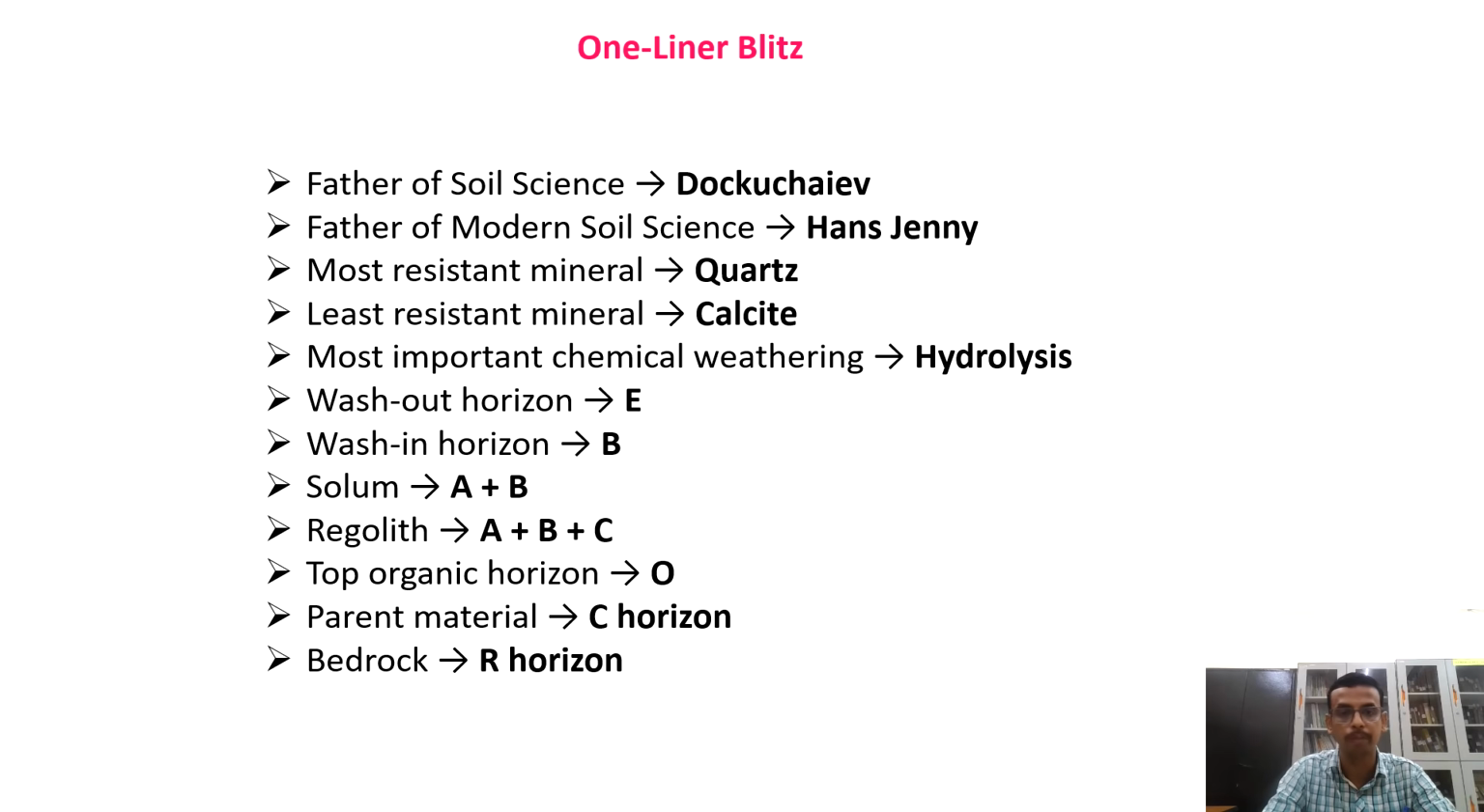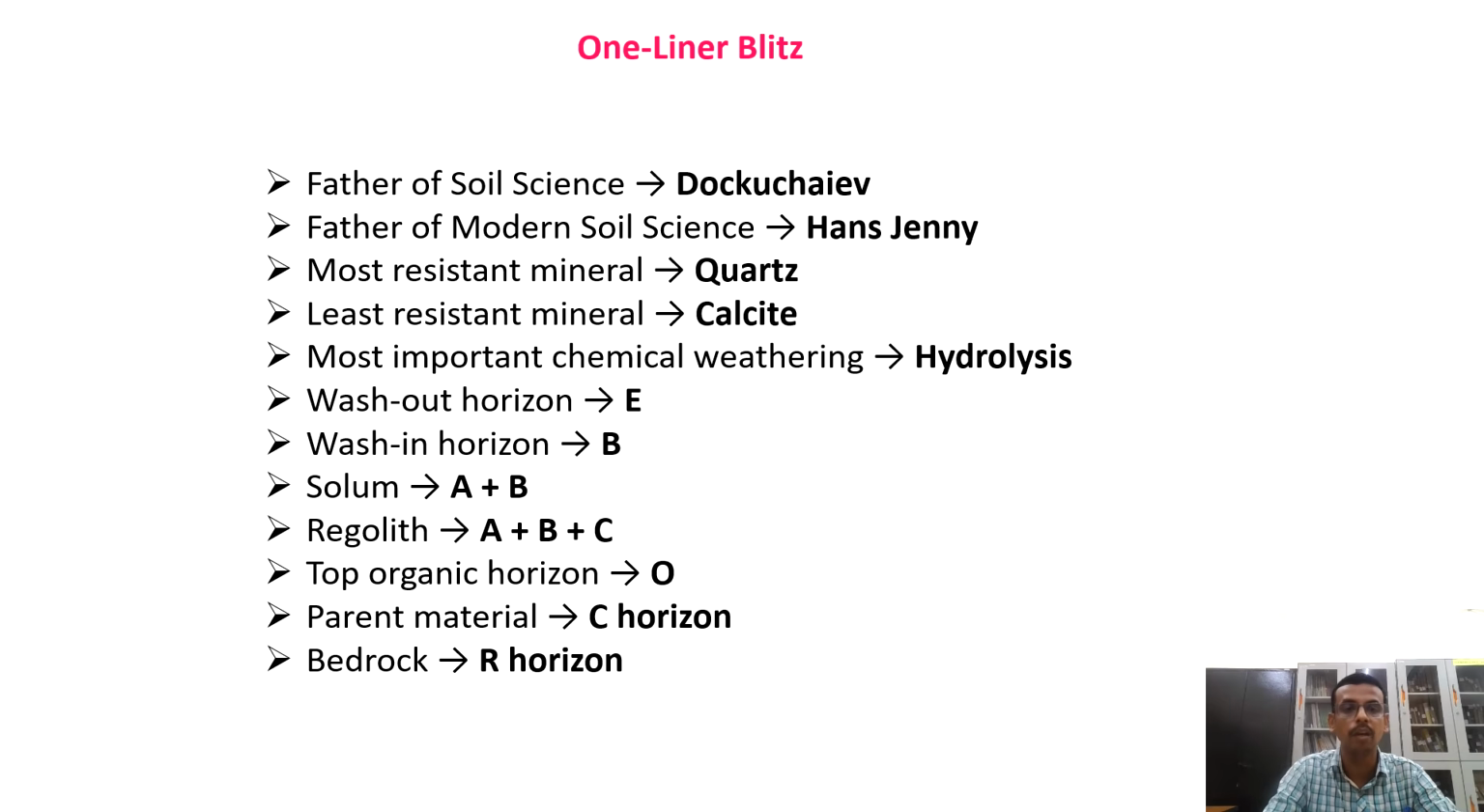Now one-liners from the pedology portion. Who is known as the father of soil science? That is Dokuchaev. Who is the father of modern soil science? This is very important. That is Hans Jenny. Which is the most resistant mineral? Quartz. Least resistant mineral? Calcite. Also see the stability series given by Goldich and the Jackson series. Please read these series very carefully.